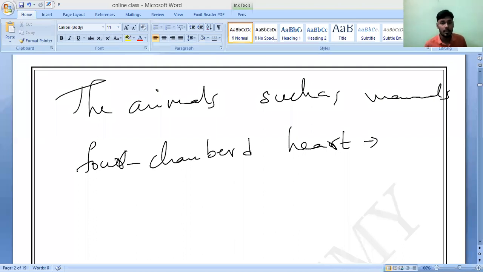Our body, like mammals and birds, needs to produce a lot of energy for surviving because of so many biological activities. This energy is useful in warm-blooded animals. Warm-blooded animals means what? The animals like mammals and birds, which have a very high temperature. Correct or not? What is the meaning of warm-blooded animals?